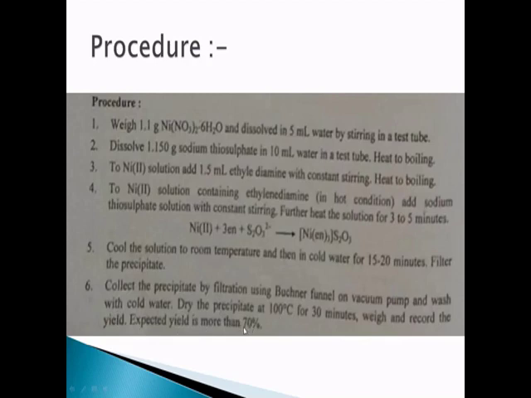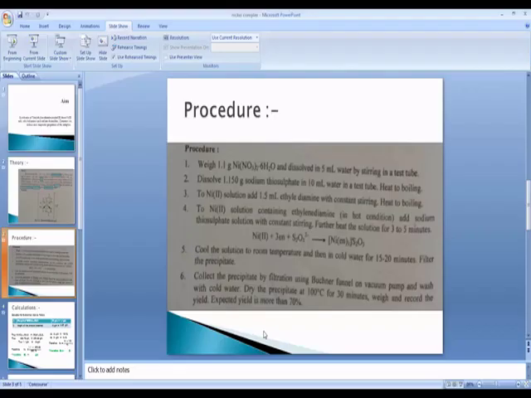So in this experiment, 70% is the expected yield. So it should be greater than 70%. Our yield should be greater than 70%. Now we will see how the experiment is actually conducted. So for that, I will play a video for you.